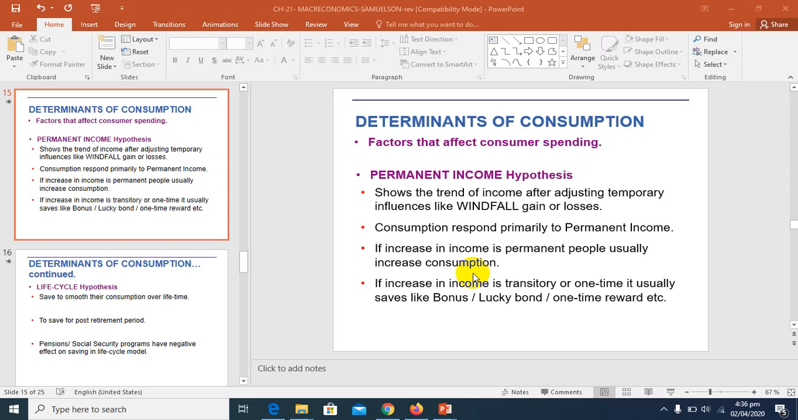We have just reviewed the brief definitions that we studied in parts 1, 2, 3 and 4. So now I move toward the concept of permanent income and the life cycle model of consumption. So what is permanent income and the life cycle model of consumption? Basically it is also known as the permanent income hypothesis and factors that affect consumer spending.